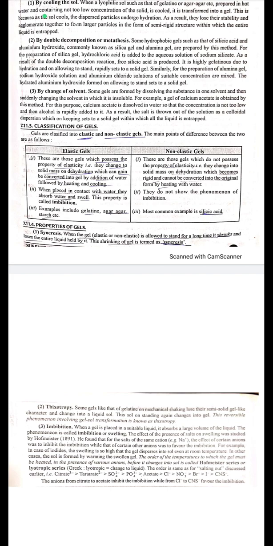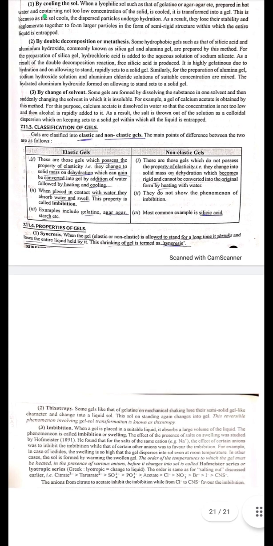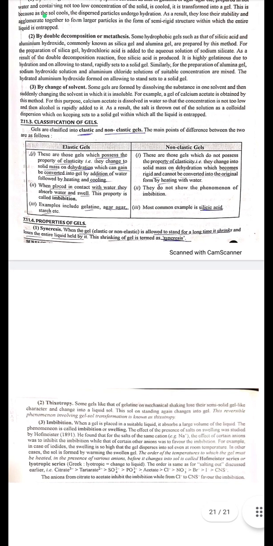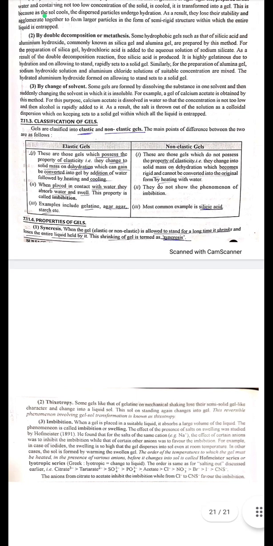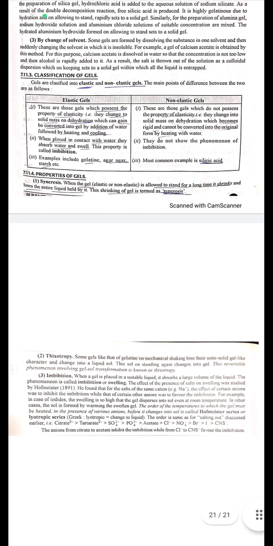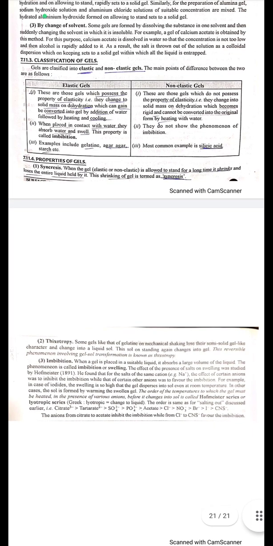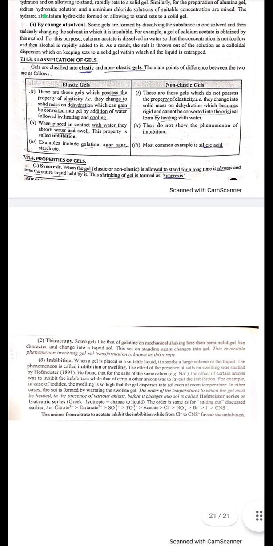When placed in contact with water, they absorb water and swell. This property is called imbibition. Examples include gelatin, agar-agar, starch, etc. Non-elastic gels. These are those gels which do not possess the property of elasticity, that is, they change into a solid mass on dehydration, which becomes rigid and cannot be converted into the original form by heating with water. They do not show the phenomenon of imbibition. The most common example is silicic acid.